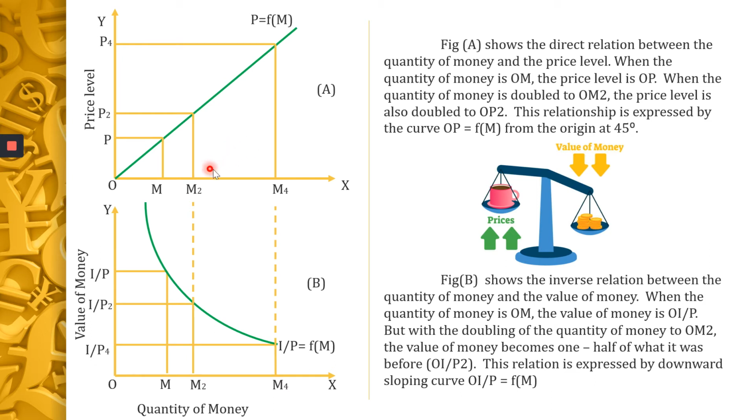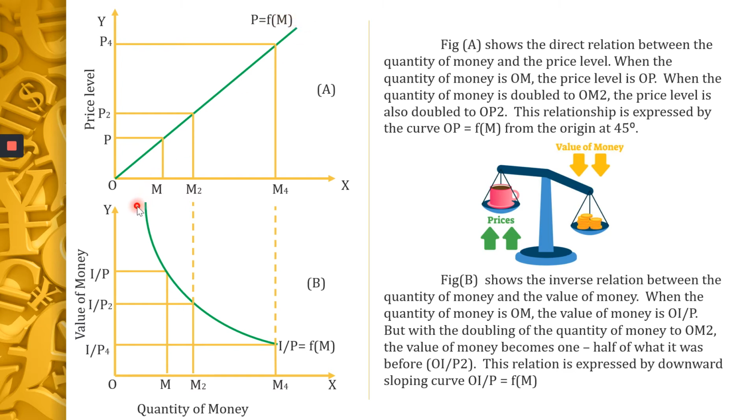Figure A shows the direct relationship between the quantity of money and the price level. Direct relationship means the slope will be upward sloping. You remember the supply curve? Price increases, quantity supplied increases. Price increases, quantity supplied increases further. If price falls, the quantity of goods supplied also falls. So there is a direct relationship. Do you remember the upward supply curve?